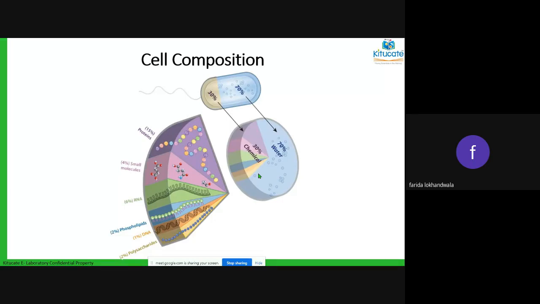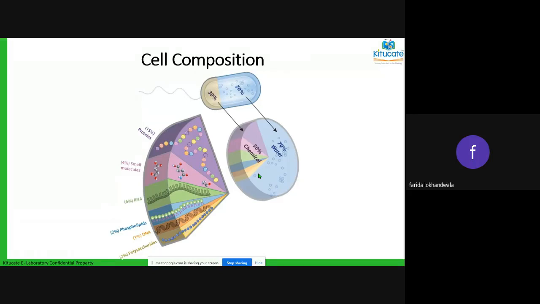Out of that 30%, it is made up of proteins, small molecules, and RNA. Like you have DNA, you also have RNA. Then you have phospholipids.